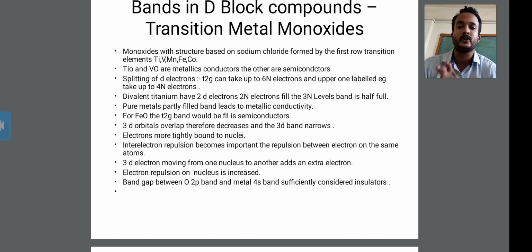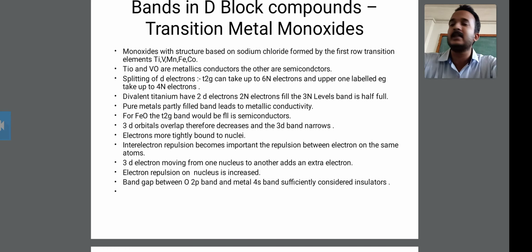That is about titanium, vanadium, manganese, iron and cobalt. This is the first row transition element series, forming monoxides with a structure based on sodium chloride.